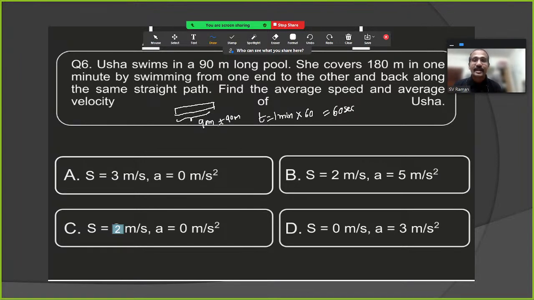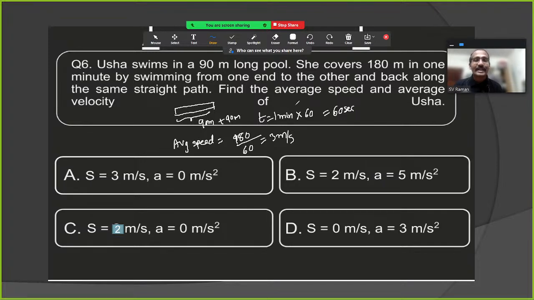Now what are they asking? Average speed. Average speed is equal to total distance. Total distance how much? 90 plus 90, which is 180, by time, how much? 60. Yes, 180 by 60, which is 3 meters per second.